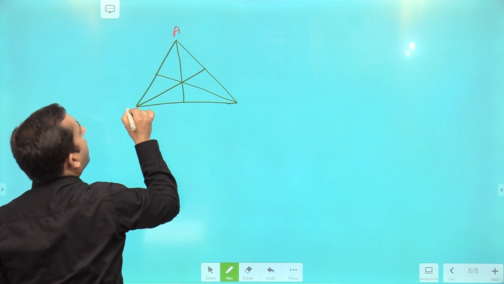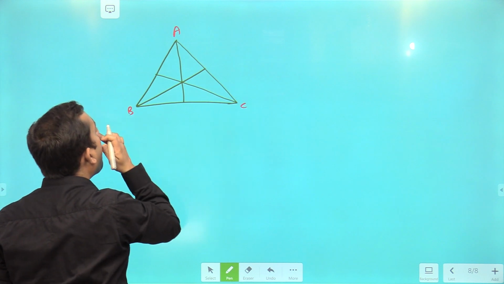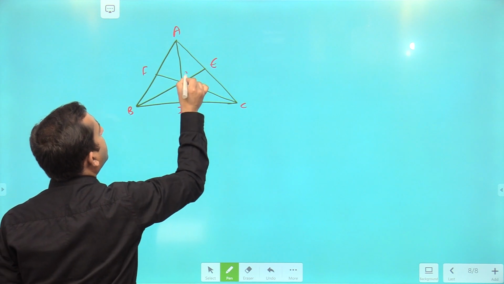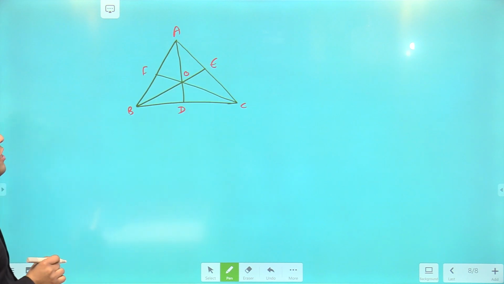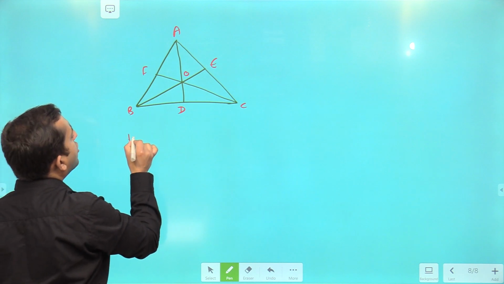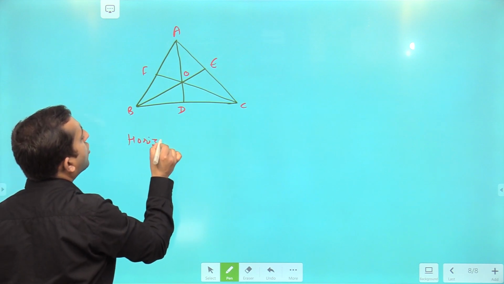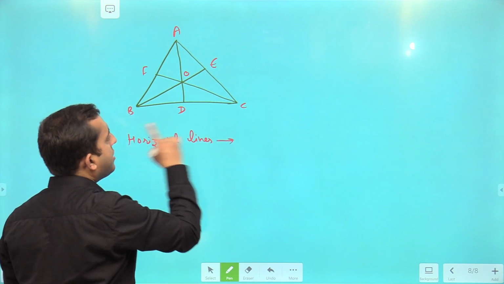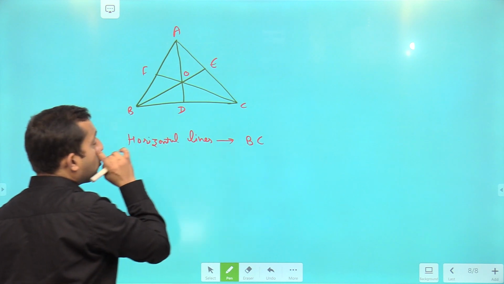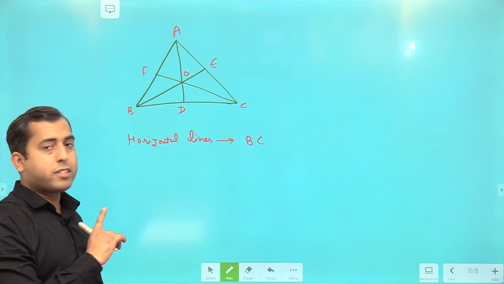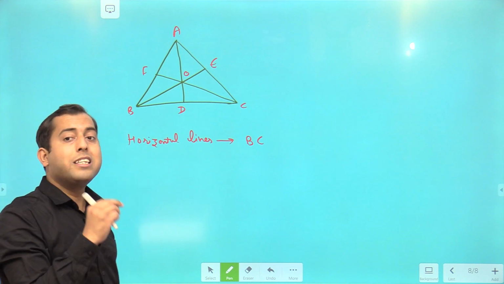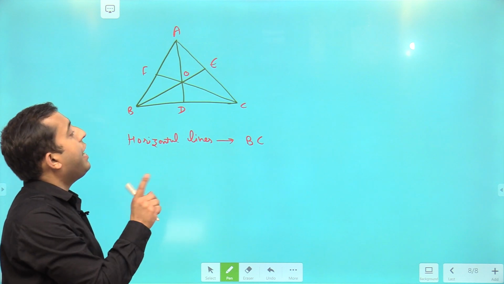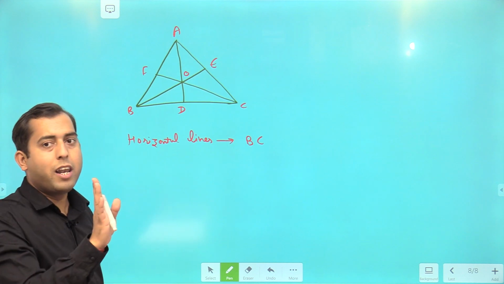Let's say this is A, this is B, this is C, this is D, this one is E, then this is F, and this central one is O. So first of all, in this figure, look out how many horizontal lines are present. The horizontal line present is BC. Please don't say BD and CD. I have discussed the reason before, because D is lying on the line BC. So BD and CD are not separate lines. They are forming only one line, that is BC.